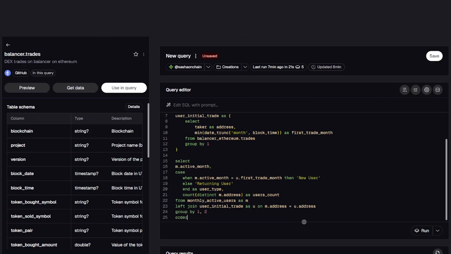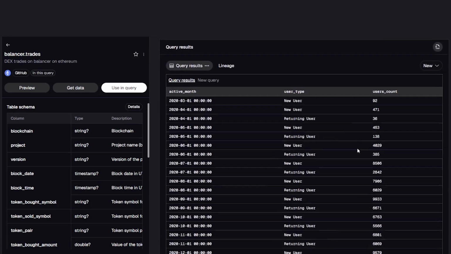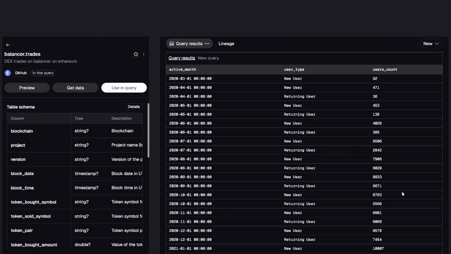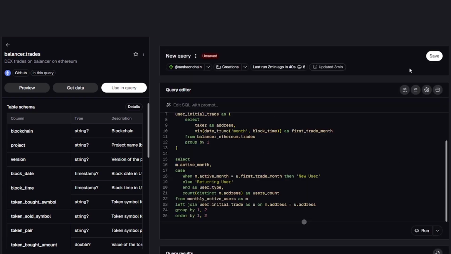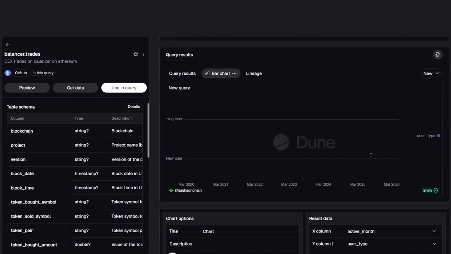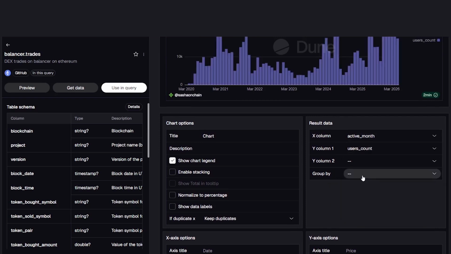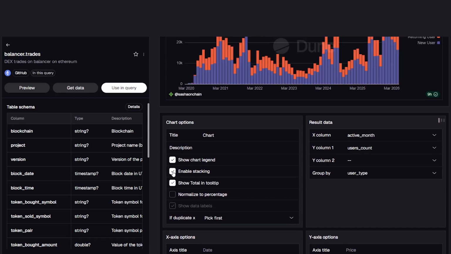And suddenly we can separate hype from actual retention. Now we can visualize the results. A simple stacked bar chart can immediately show how many users are new, how many users are returning, and whether retention is improving over time.